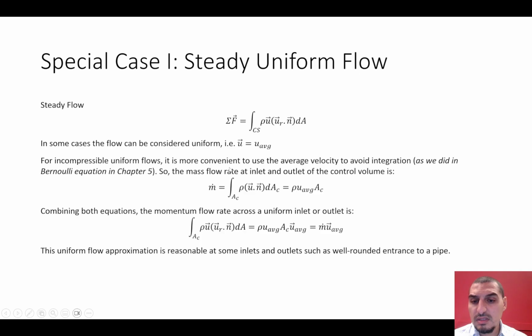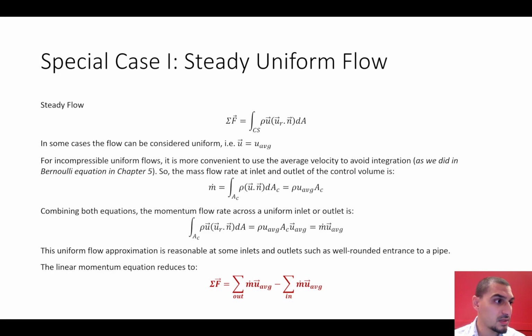The uniform flow is not always a valid assumption, but it's reasonable if we have rounded entrances and outlets of the pipes, and for some types of flow, this is a valid assumption. So the equation will then be an algebraic equation. It's not a differential equation as before, and it can be written as the summation of forces equals the summation of m times the average velocity out minus the summation of momentum in, which is m u average in.